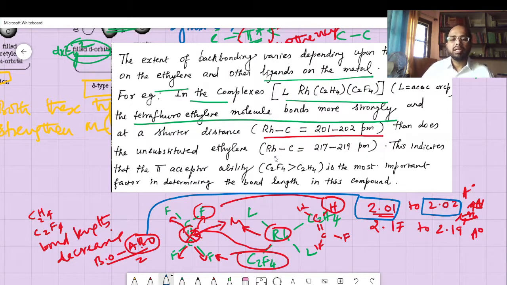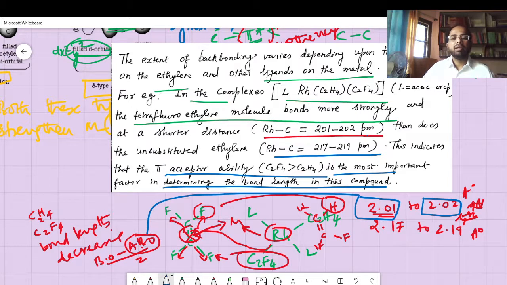We can mention it in pm, or you can write it in angstrom. It is better to understand in angstrom, but here I am just taking notes that this indicates that the pi acceptor ability of C2F4 is the most important factor in determining the bond length of this particular compound.